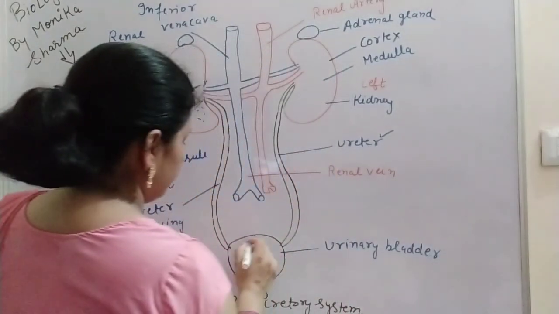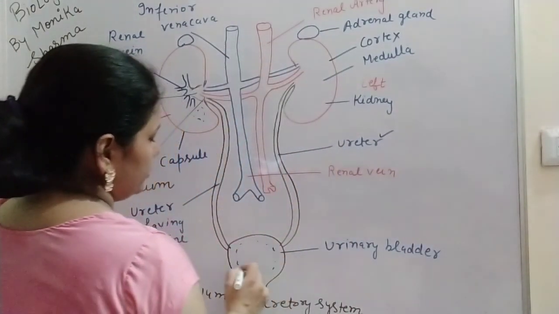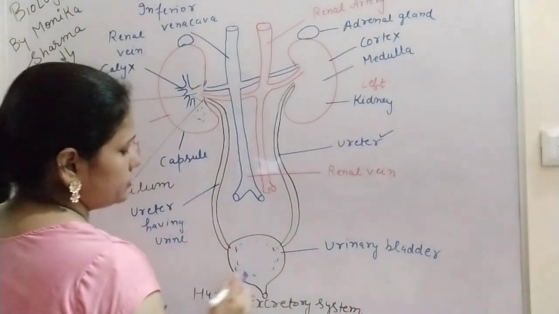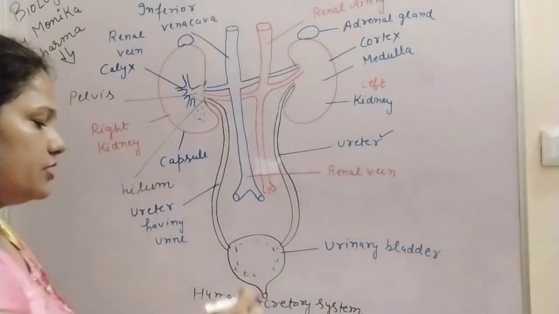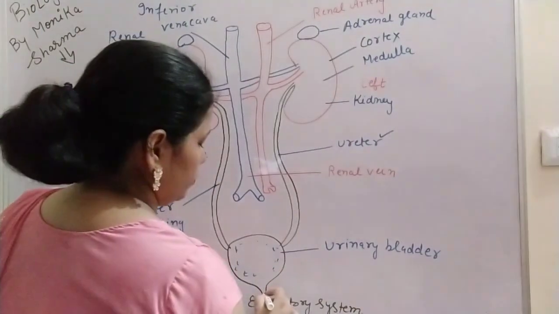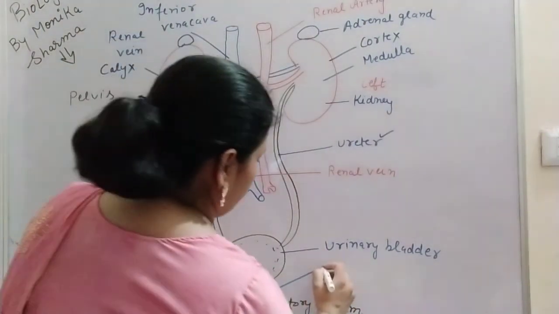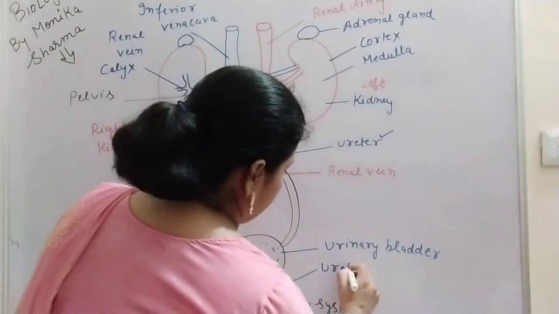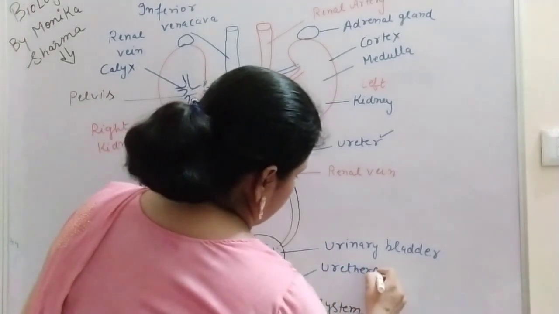When this urinary bladder is filled, the smooth muscles contract, and there is the urge to go for micturition. Then it is removed through one opening, and that is the urethra.